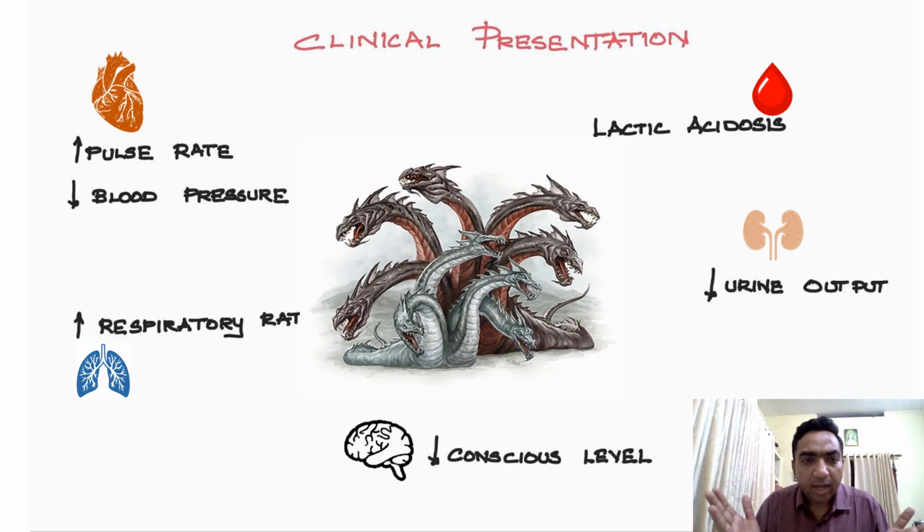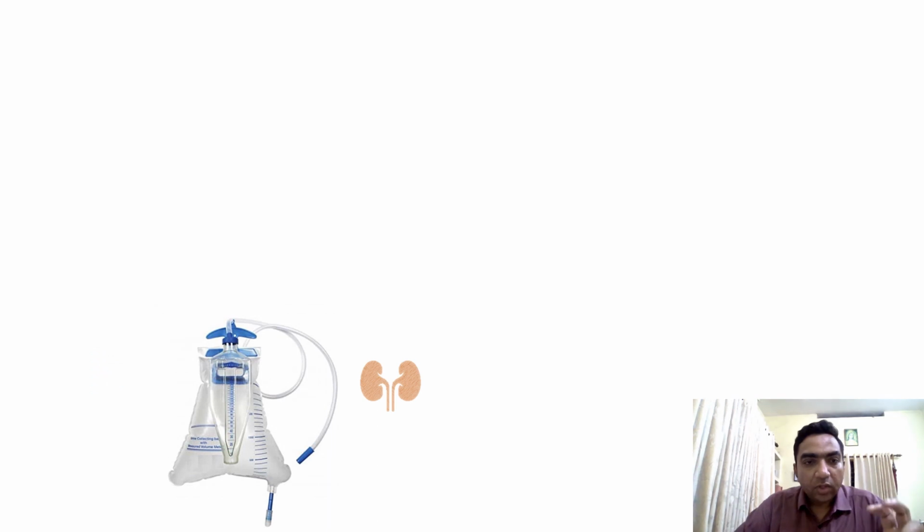So the patient may be in ICU. How will we detect these things? In kidney, there will be decreased urine output. Normally the urine output should be at least 1 ml per kg per hour, and less than 0.5 ml per kg per hour is an alarm that it is showing an impending renal failure.